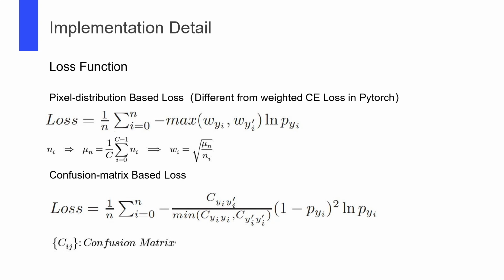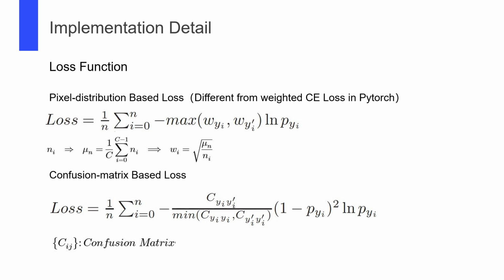The design principle is that for each pixel, if it is predicted wrongly, and either the ground truth class or the predicted class is a class with few pixels, then this error will greatly harm the MIOU. So the weight is set as the maximum between the weight of the ground truth class and the predicted class.